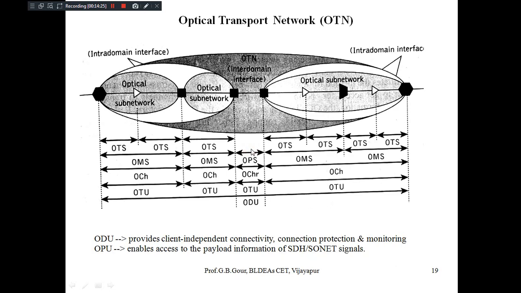When you go to the middle, the inter-domain interface, it has the optical payload section, optical reduced channel section, optical transport unit, and optical data unit. The optical data unit provides client independent connectivity. What do we mean by client independent connectivity? Irrespective of which network the client is using, it is going to provide the connectivity. The client will be totally independent of his network, whatever he is using as far as his services are concerned.